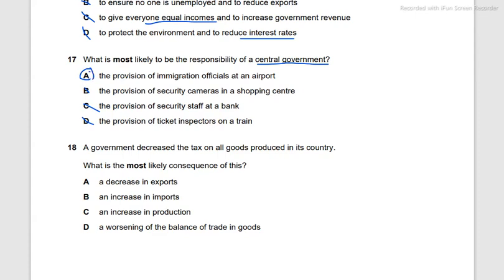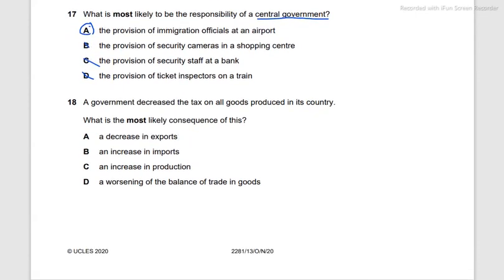A government decrees the tax on all goods produced in the country. That is the indirect taxes. Subsidies and taxation is, again, a really important chapter in O-level economics. So make sure you do that before the exam. Indirect taxes. What is most likely the consequence of this? An increase in production is the answer.